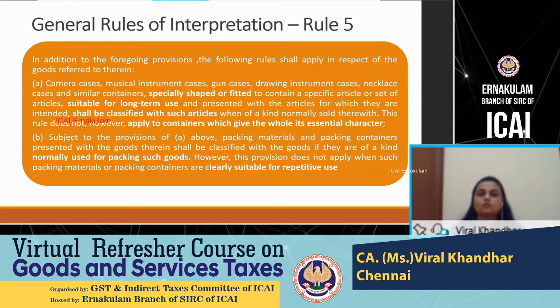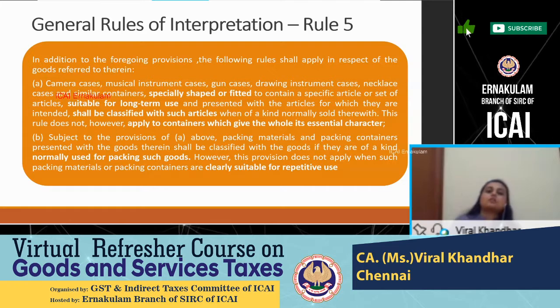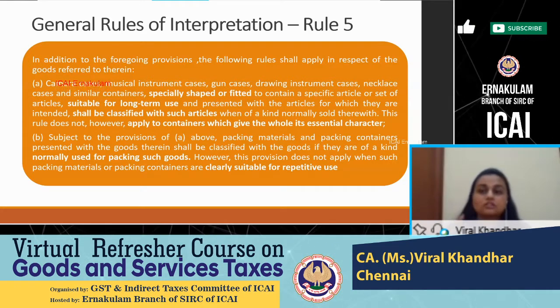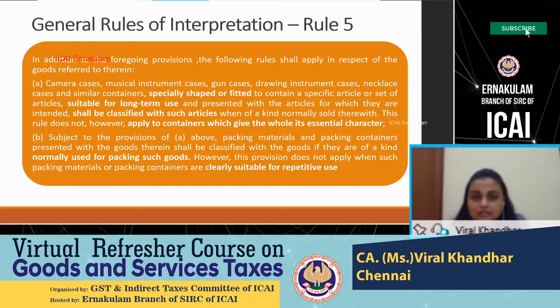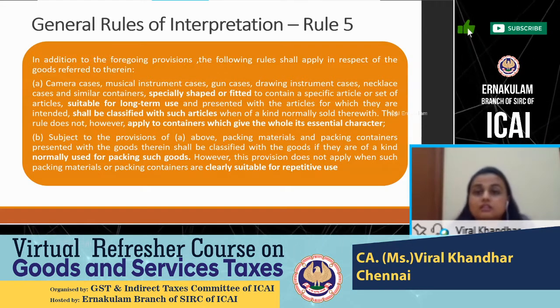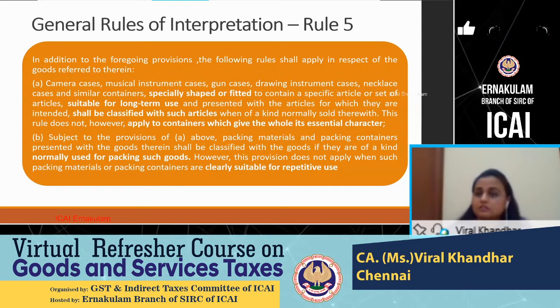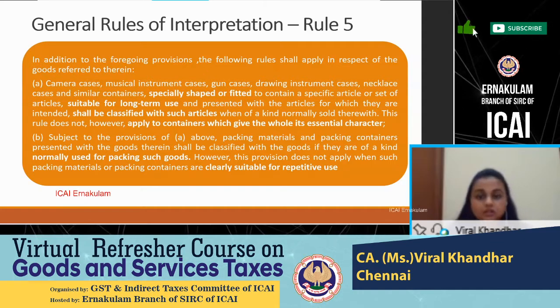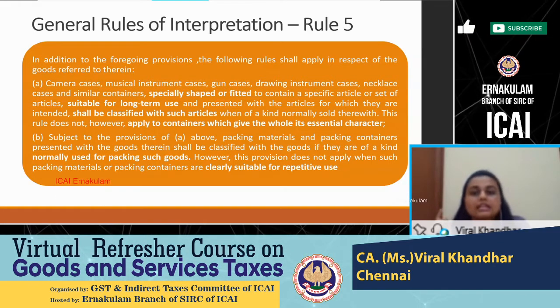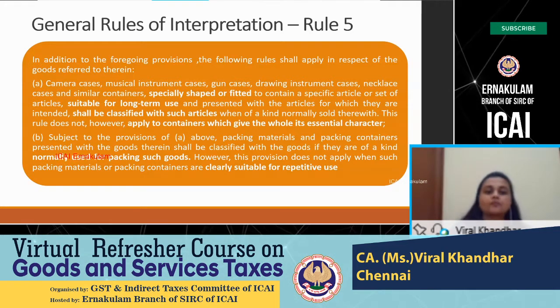Then I will have to follow the classification applicable to the case itself. That is, what will be the HSN code for a guitar case, or for the spectacle case? Whether it will be classified as articles of wood, articles of plastic, or articles of glass, that is where the classification will be done for such cases, because the main condition is that it has to be presented with the article for which they are intended.